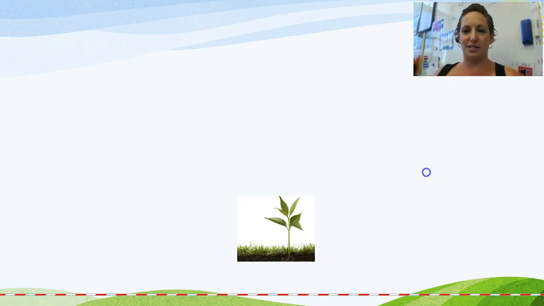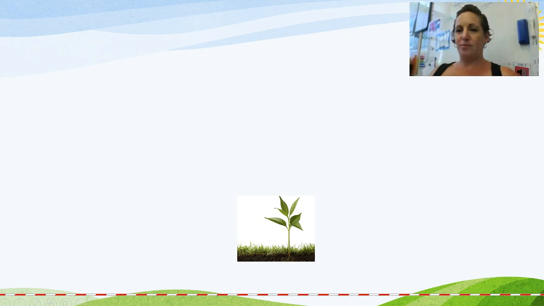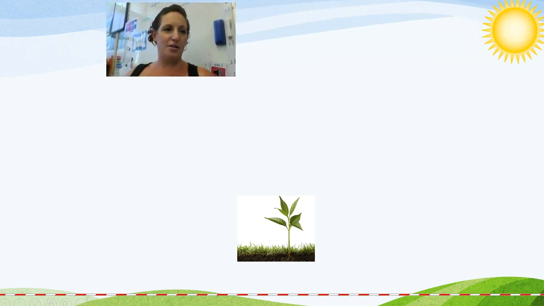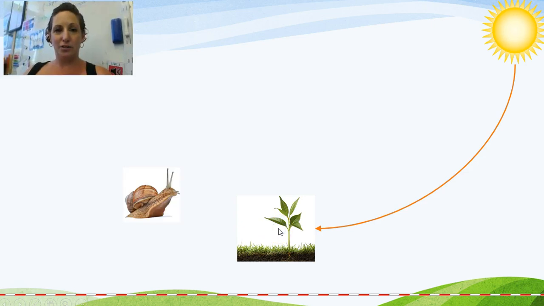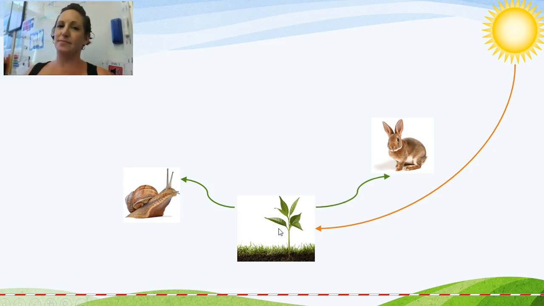Let's have another look at how a food chain is constructed. All right, so I'm going to move me this side now so we can see the sun. So the sun is the origin of all the energy on Earth. And using that sunlight, the plant is producing sugars in its leaf because it is the producer. Now, the snail eats the plant, but the rabbit also eats the plant.